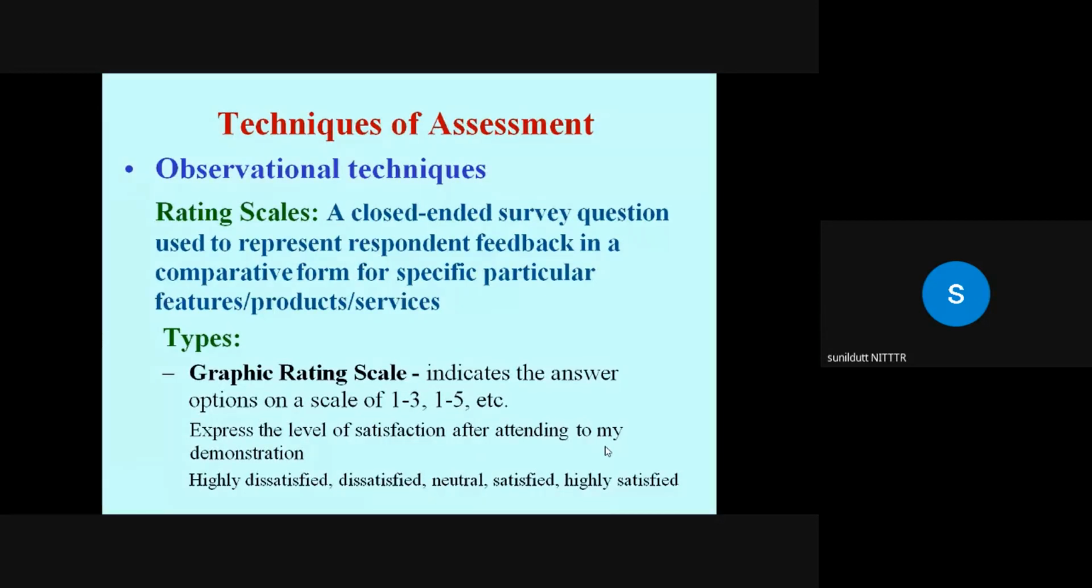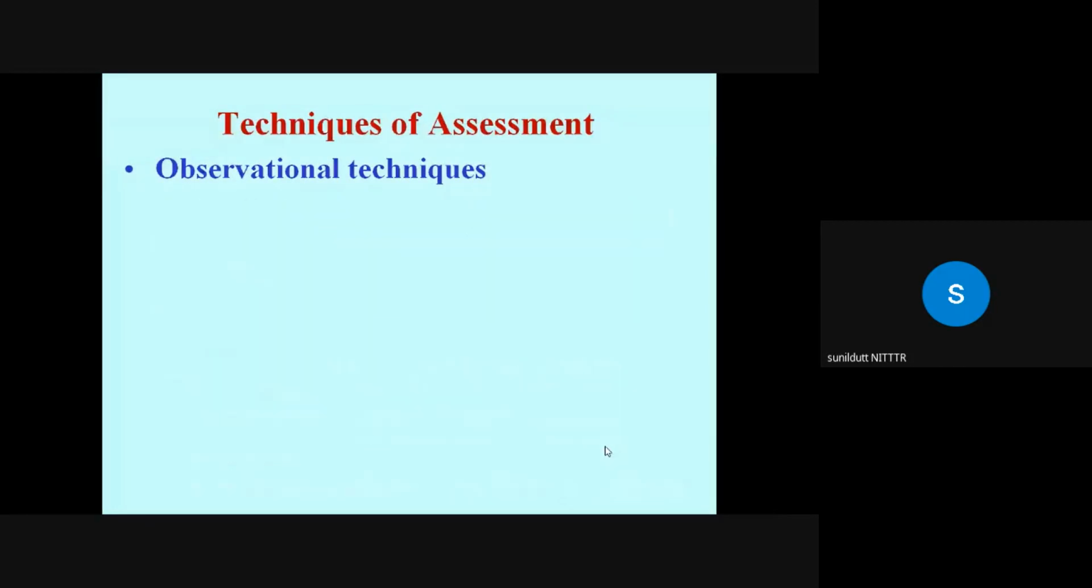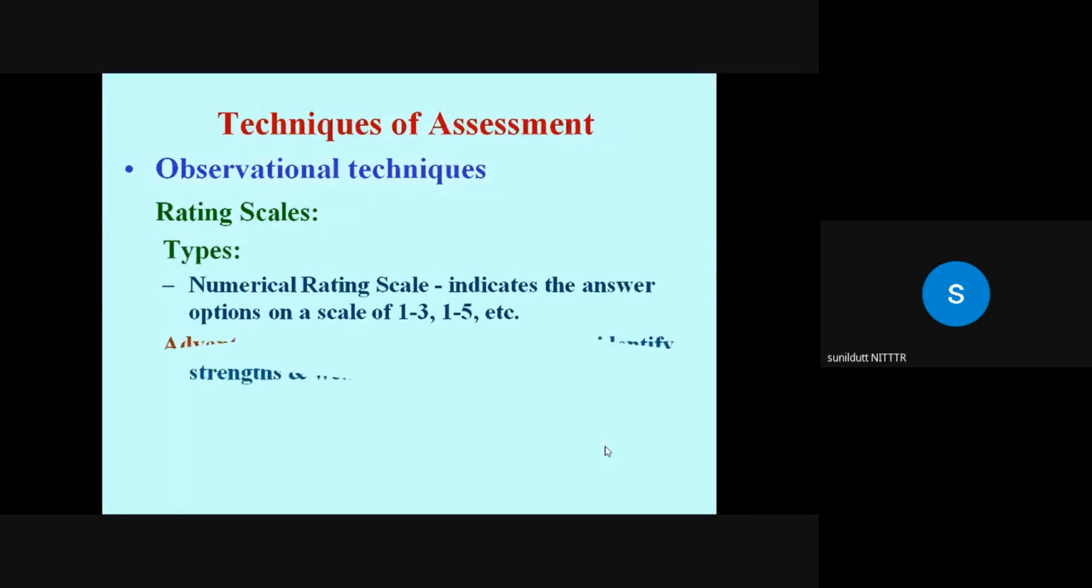For example, this is the statement. After you are listening to my lecture, or I have given you a demonstration, please express your level of satisfaction after attending my lecture. One answer: highly dissatisfied, dissatisfied, neutral, satisfied, highly satisfied. Okay, this is a rating scale. Now you can discriminate. Another is the numerical rating scale.